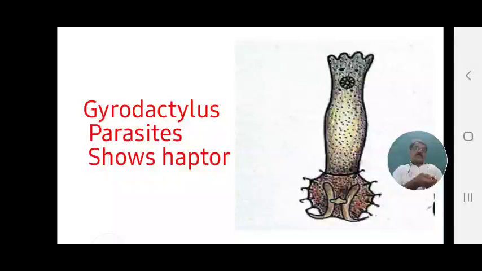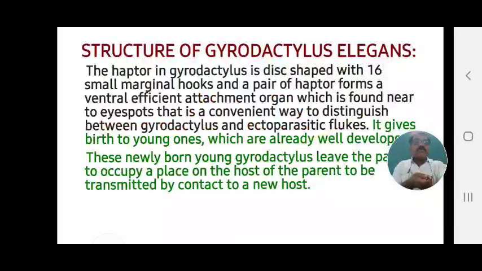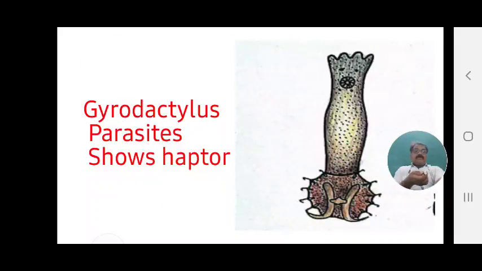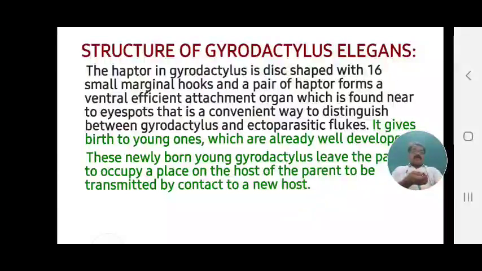With this haptor, the parasite attaches to the fish body. The haptors pierce into the skin and are then attached to the fish body, and after attaching, the parasite can move from one place to another. Structure of Gyrodactylus elegans: the haptor in Gyrodactylus is disc shaped. See in the figure, this is the disc shaped haptor.